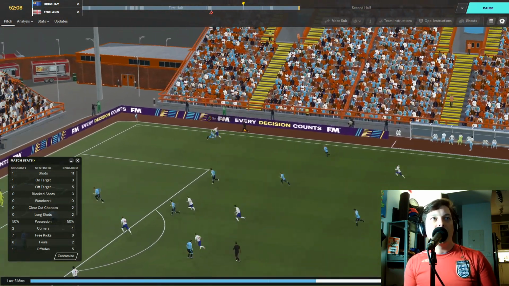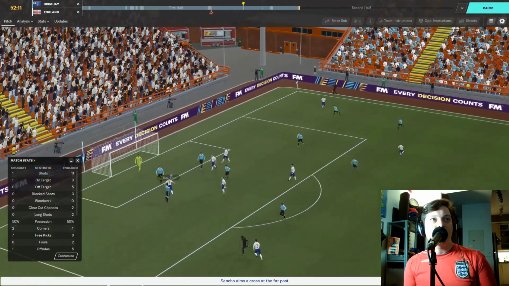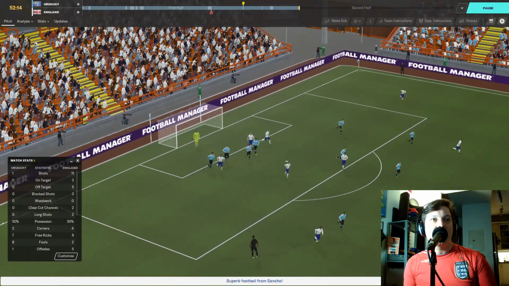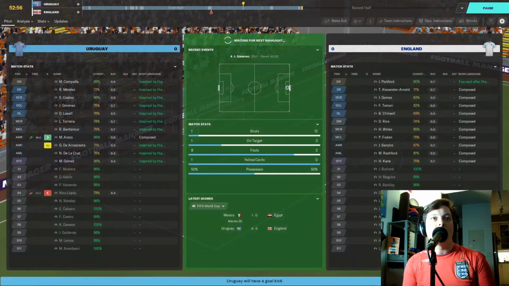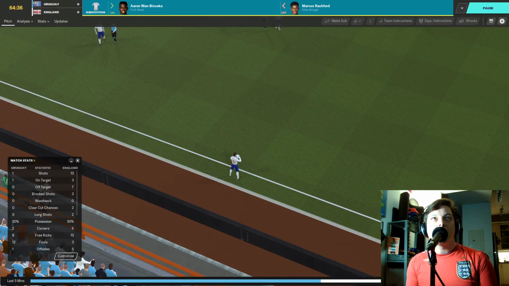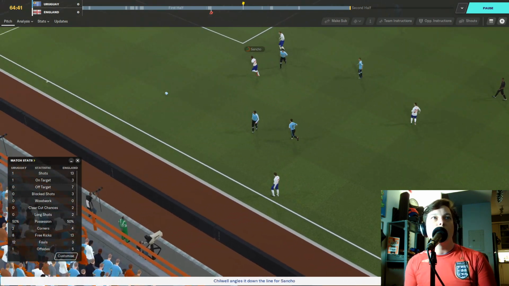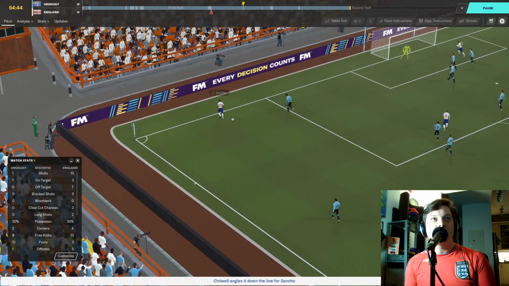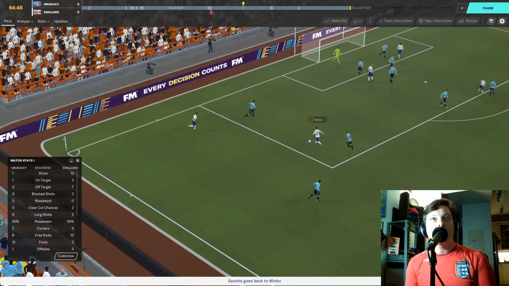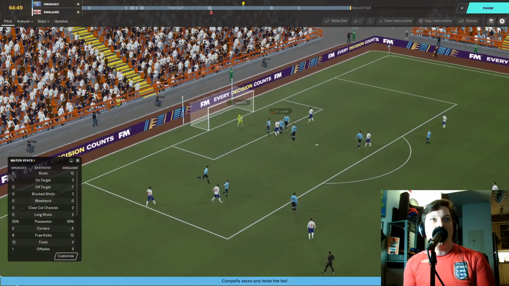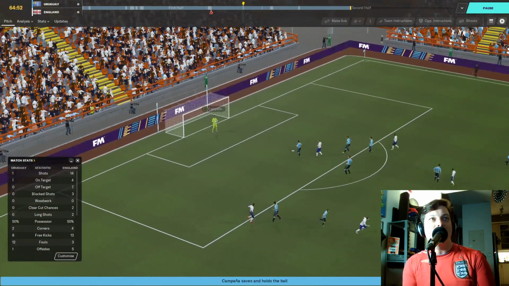And England threatening again. Jadon Sancho beats the defender, puts a cross into the area. Marcus Rashford is there, but he heads it well over the bar. Wan-Bissaka now is on for Marcus Rashford for England. Throw in here. Chilwell to Winks. Good ball forward for Jadon Sancho here from Ben Chilwell. He cuts it back to Harry Winks, who crosses into the area. Harry Kane is there, but it's straight into the hands of Campagna.